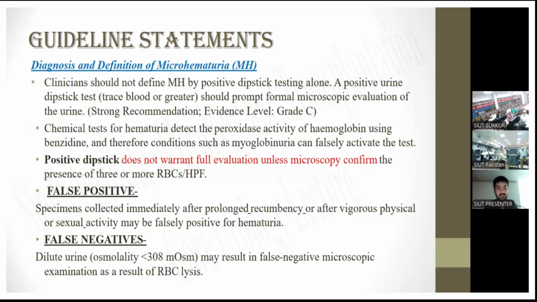So a positive diagnostic test does not warrant full evaluation unless microscopy confirms the presence of 3 or more RBCs per high power field. False positive: a specimen collected immediately after prolonged recumbency or after vigorous physical or sexual activity may be falsely positive for hematuria. False negative: dilute urine, that is osmolality less than 308, may result in false negative microscopic examination as a result of RBC lysis.